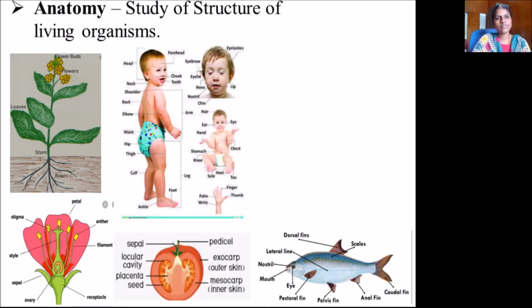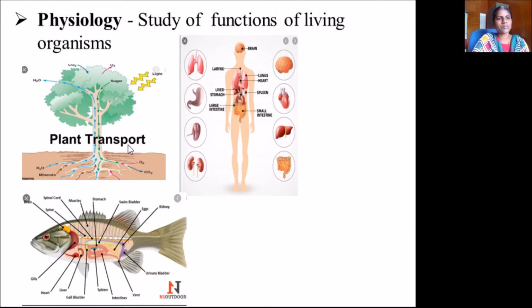Anatomy is the study of the structure of living organisms. Okay, morphology or the internal structure is called anatomy. You can see here the plant, here a human, and plant parts like fruits and flowers. Here the fish is there. So the study of the structure of the living organism is called anatomy.